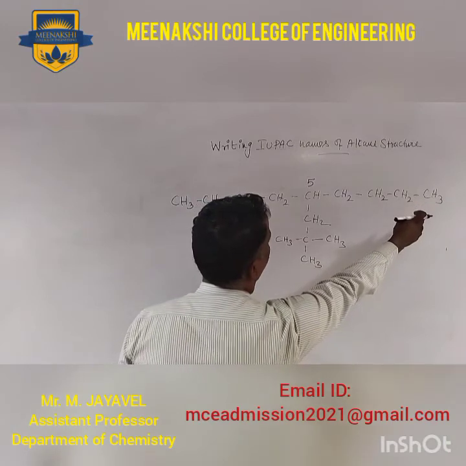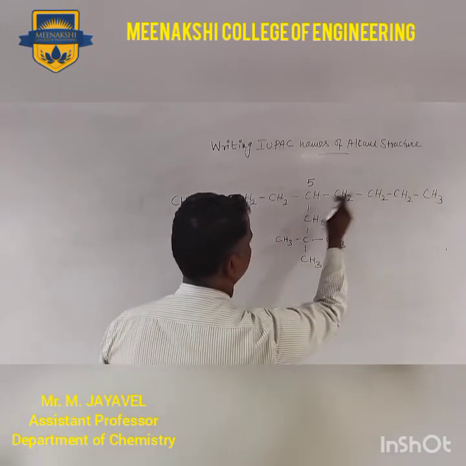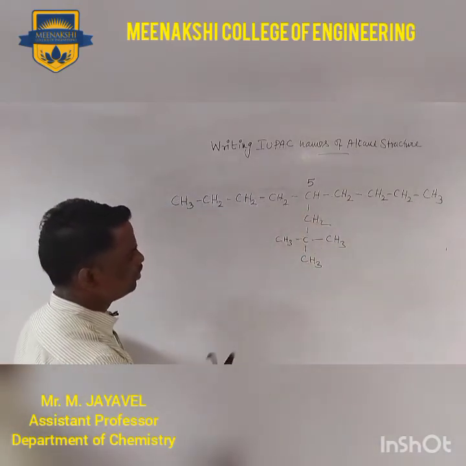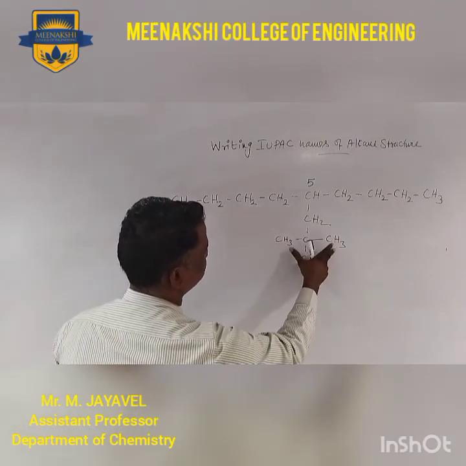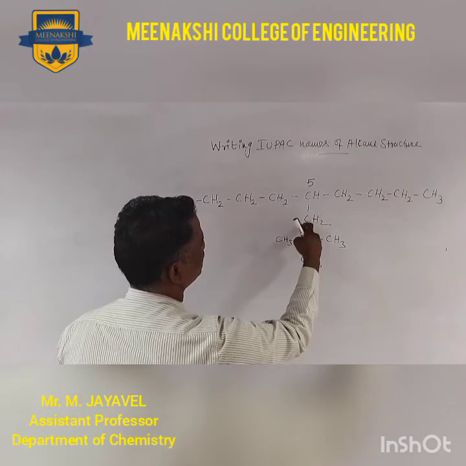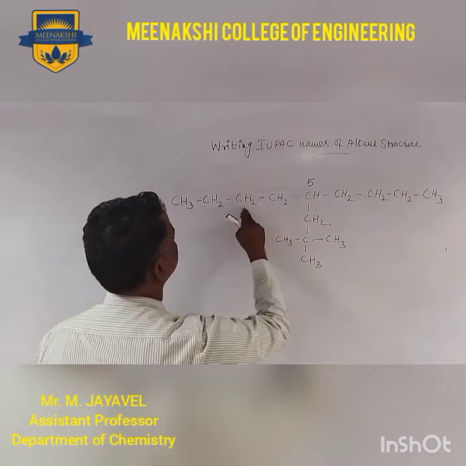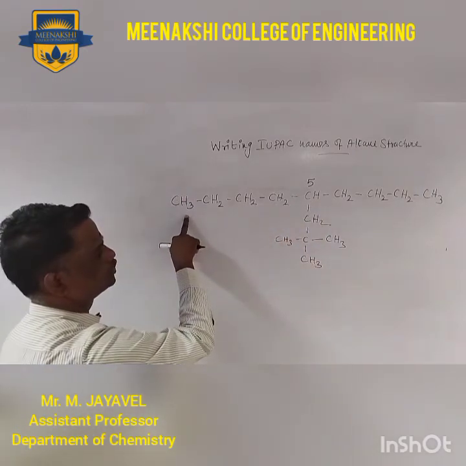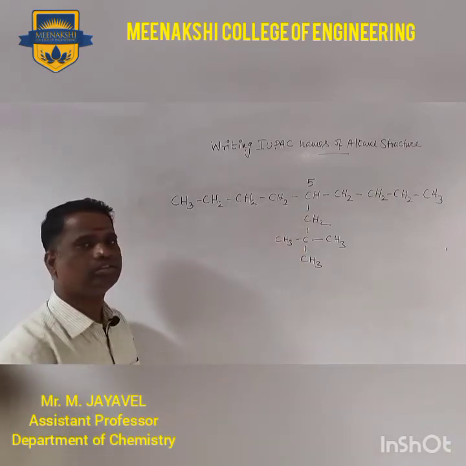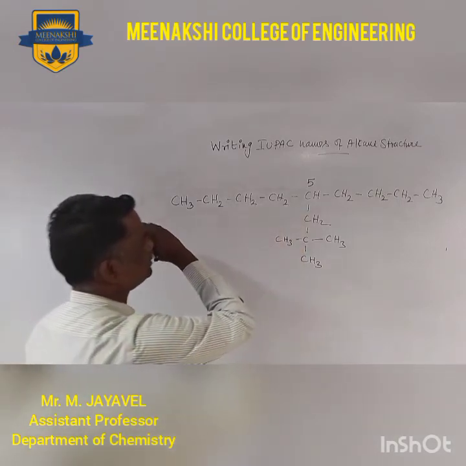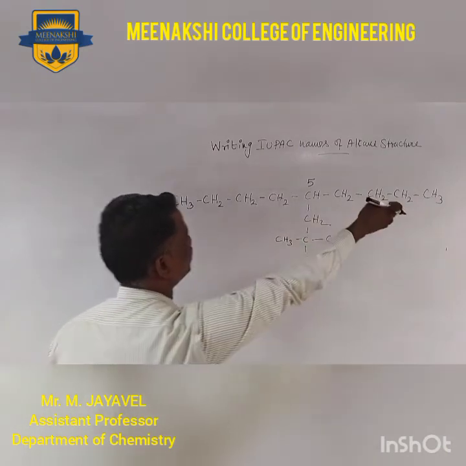Or you can start from here: 1, 2, 3, 4, 5. The same position will come. Or you can start from here because it has 2 branchings: 1, 2, 3, 4, 5, 6, 7, 8. So it has only 8. So this way is wrong.